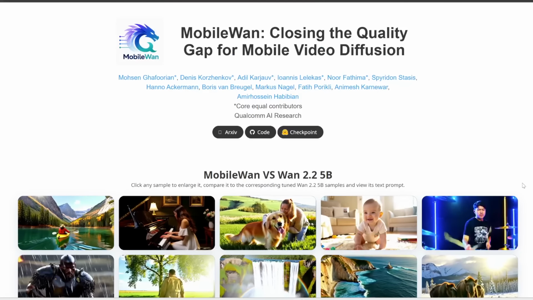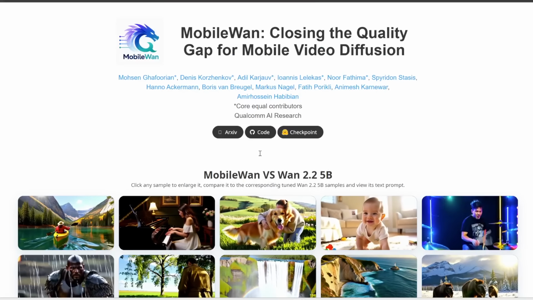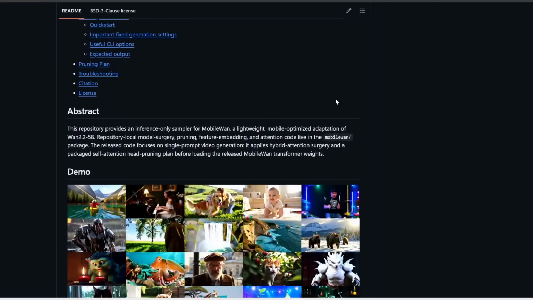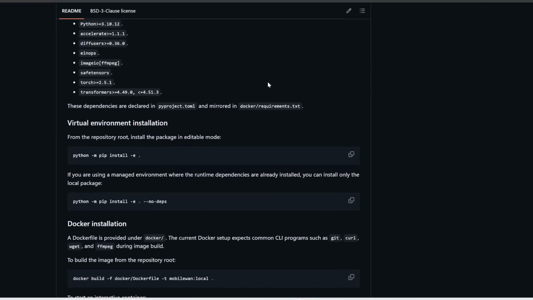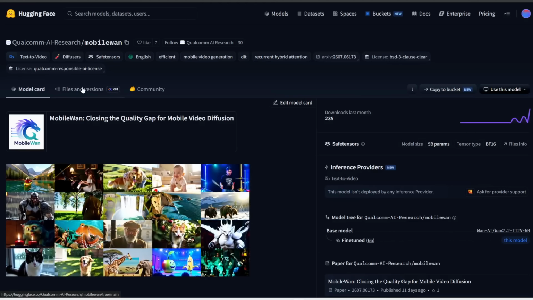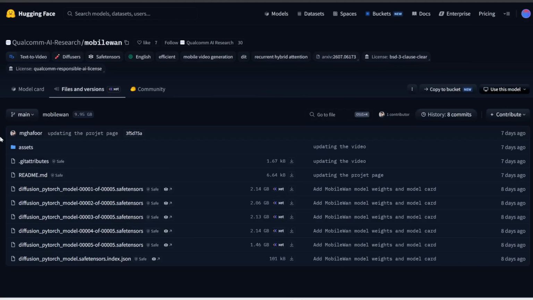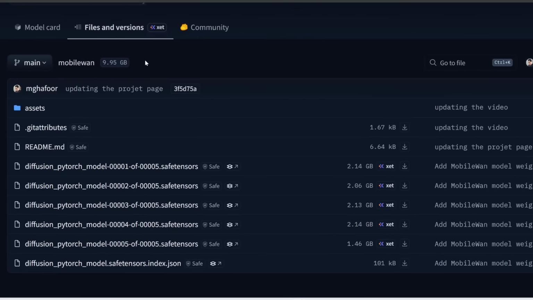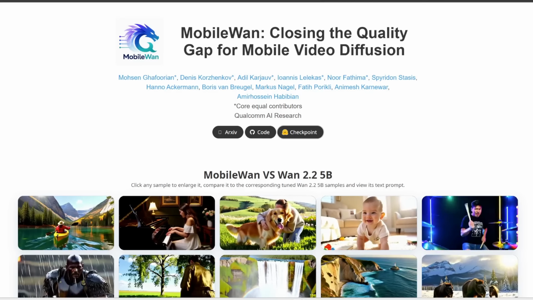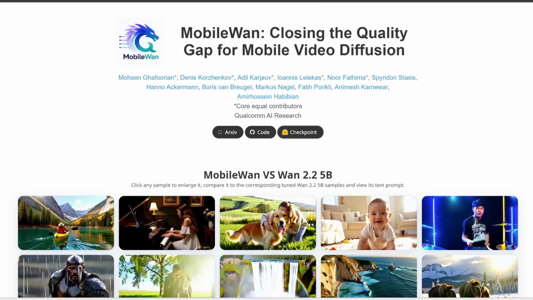The awesome thing is they've released this already. So if you click on this code button and you scroll down a bit, here it contains all the instructions on how to download and run this on your phone. Also, if you click on their Hugging Face folder, notice that the total size of everything is only 9.9 gigabytes, so it's fairly tiny. If you're interested in reading further, I'll link to this main page in the description below.